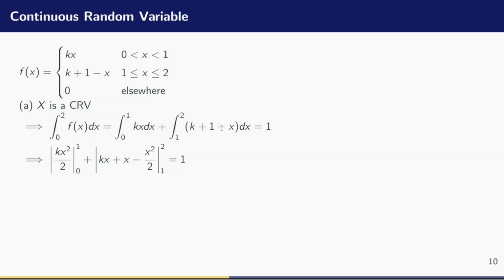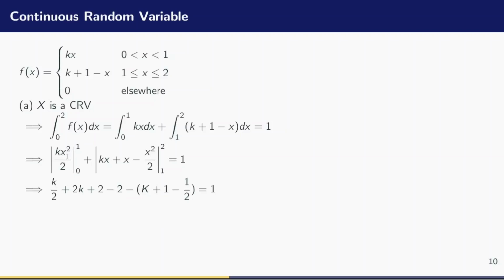1 plus 1 gives 2. So that is why I have negative x squared divided by 2. What I'm left to do here is to plug in the limits, evaluate, and make k the subject. Now let me plug in the limit of the first arm of the result of the first integration.